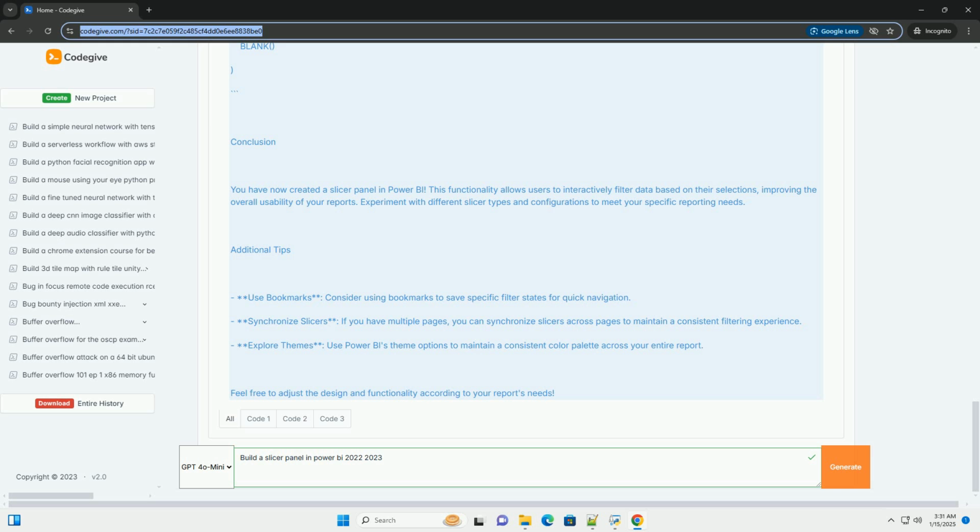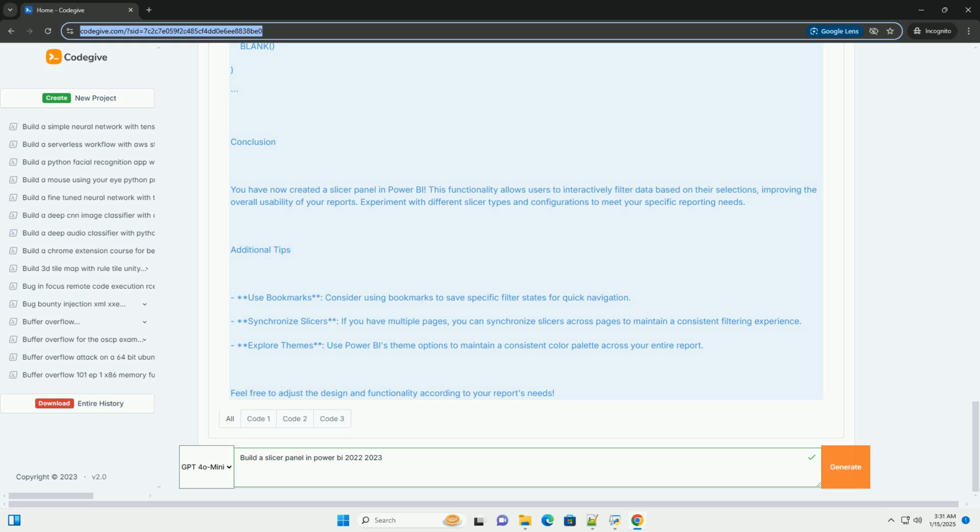3. Use a visual background. To make your slicer panel visually appealing, you can add a background shape. Go to the Insert tab, click on Shapes, and select a rectangle. Draw it behind your slicers and adjust its size and color. 4. Group the slicers, optional. To group your slicers together, hold down the Control key and select all slicers. Then, right-click and choose Group, which will allow you to move them as a single unit.